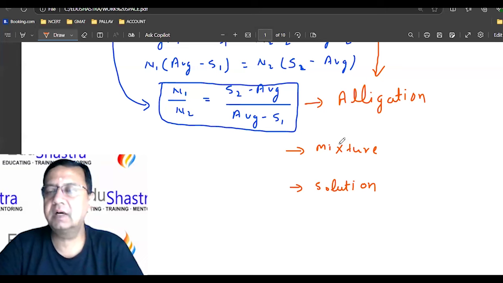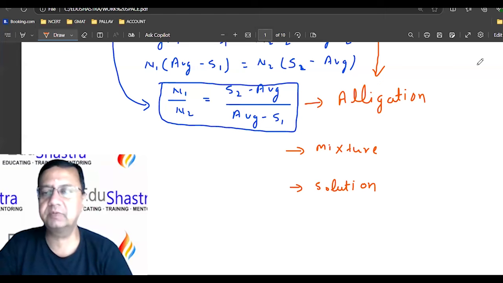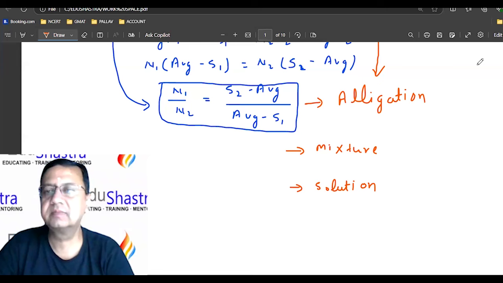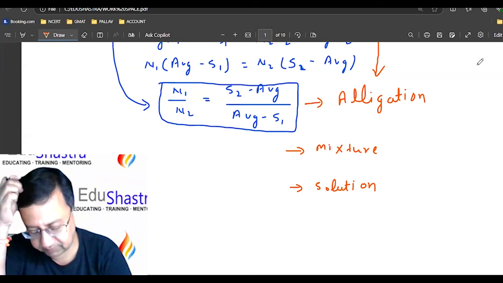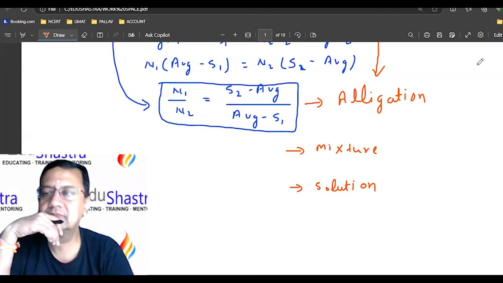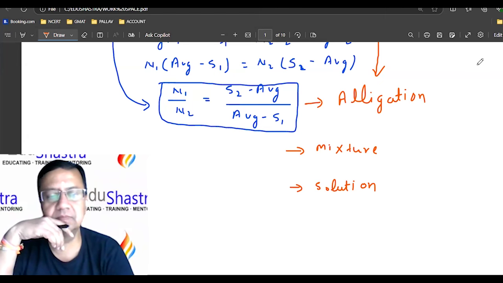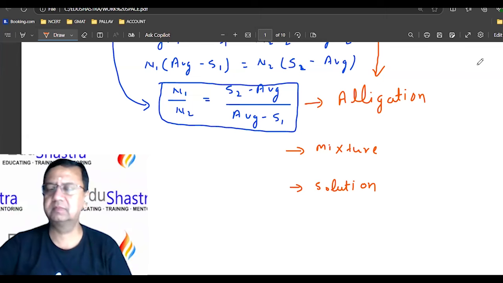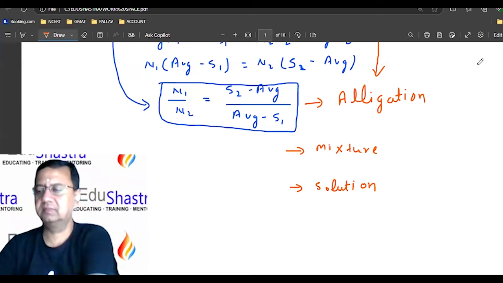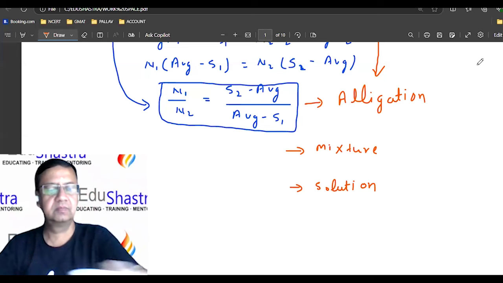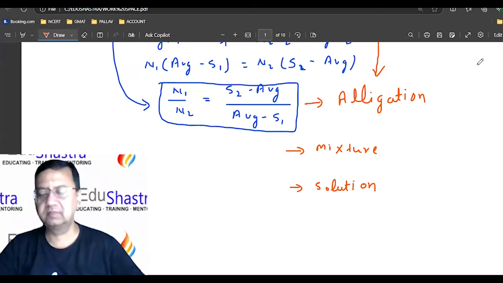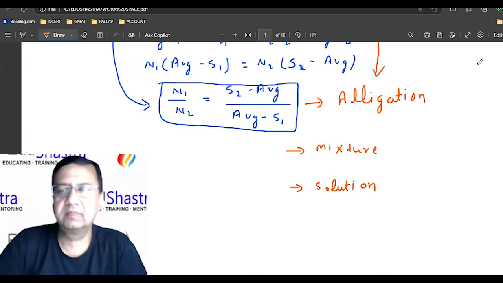Hello Tanushri, can you define what is a mixture and what is a solution? Yes, sir. A mixture is actually the mixing of homogeneous components, a solution is a mixture of two homogeneous components, and in a mixture the components are heterogeneous. So in a mixture, components can't be separated, but in a solution, they can be.